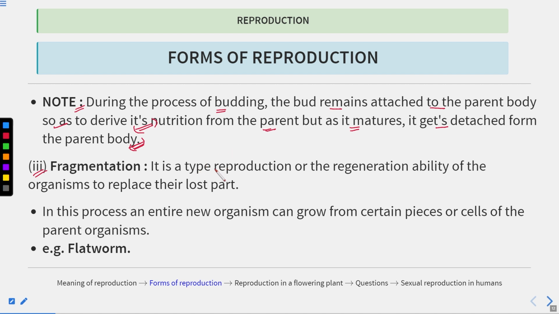So next is fragmentation. What is fragmentation? It is a type of asexual reproduction, or the regeneration ability of organisms through which they replace their lost part. Clear? Now in this process, an entire new organism can grow from certain pieces or cells of the parent organism. This kind of fragmentation is seen in flatworms. Clear? So here what is happening? An entire organism can grow from certain pieces or cells of the parent organism. So this is a kind of regeneration only. Clear?